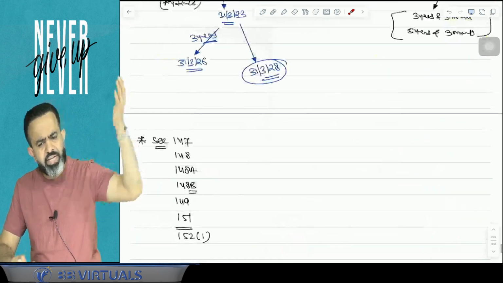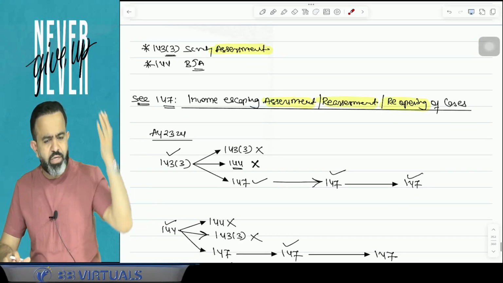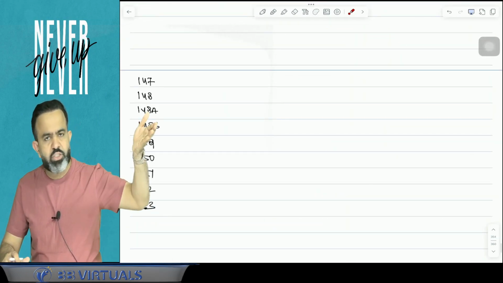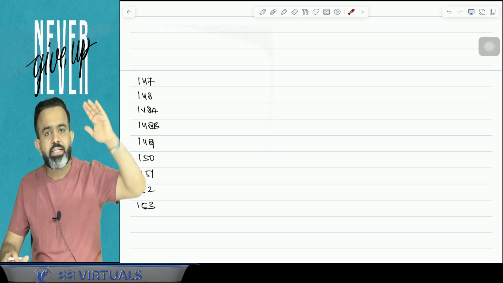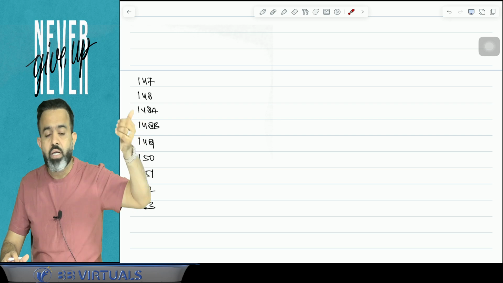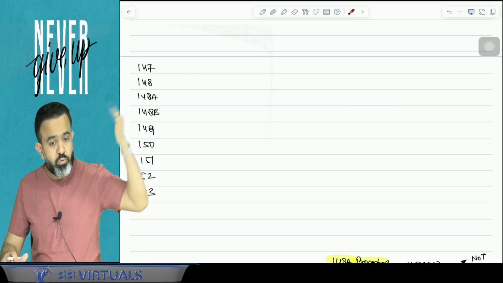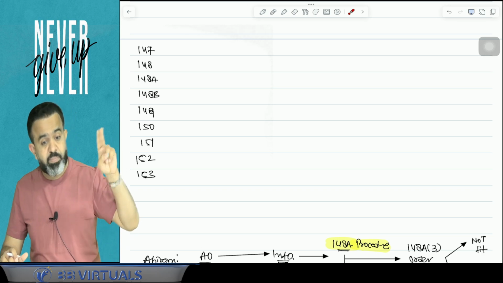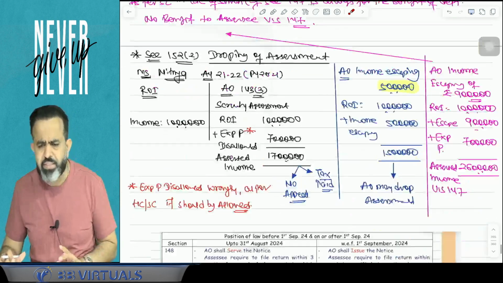The last lecture was dedicated to 147 only. We have discussed 147. And guys, in 147 we have discussed various sections: 147 is the assessment, 148 is the notice to file the return, 148A is the procedure, 148B is that the joint commissioner makes the assessment in case of a raid and all. 149 was the time limit, 151 was approval from the higher authority, 152 was the respective year rate and all, and dropping of assessment. So this we discussed in the last lecture.